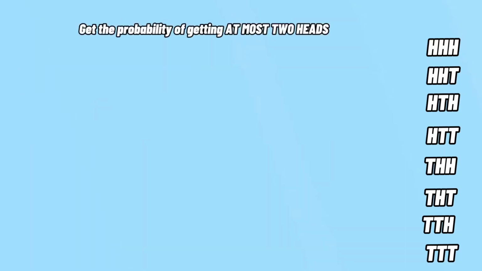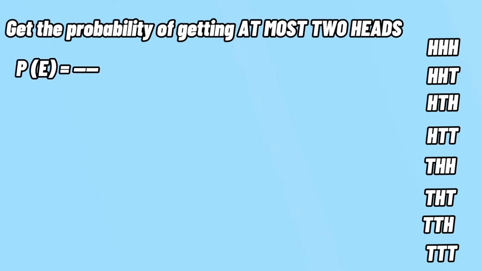Next, get the probability of getting at most 2 heads. When we say at most 2, it means 2 and below. So we have 6 as our numerator and 8 as our denominator. It will become 6/8. But this is not the final answer. This can be reduced to the lowest term. To do this, we have to find a number which is divisible by both the numerator and the denominator. So 6 and 8 are both divisible by 2. And our final answer is 3/4.